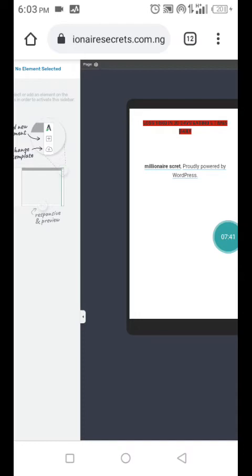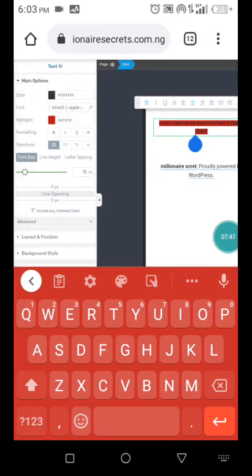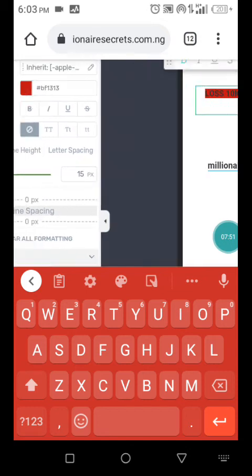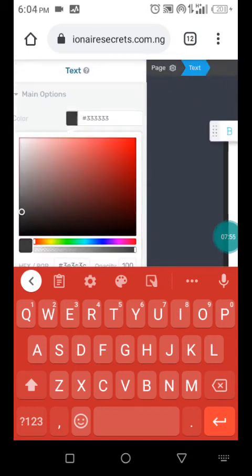So as you can see, that is the red I just chose. But you notice that it's not too fine because the text inside is black. Now for you to change the color of the text, you'll be using this one you are seeing here. Touch it. Let's turn this text to white.